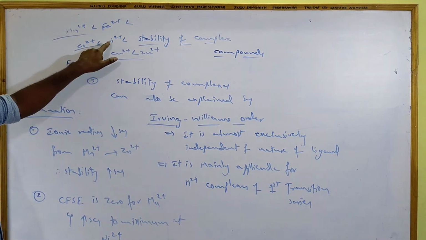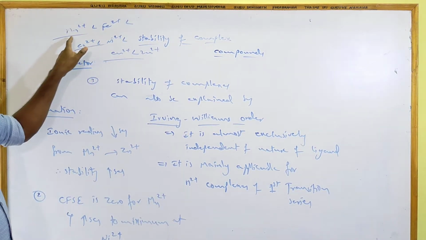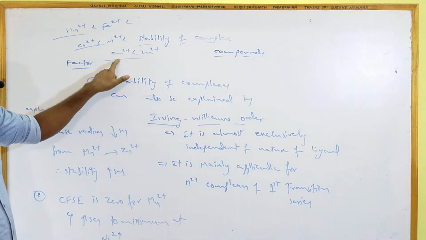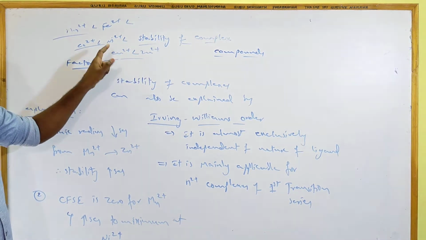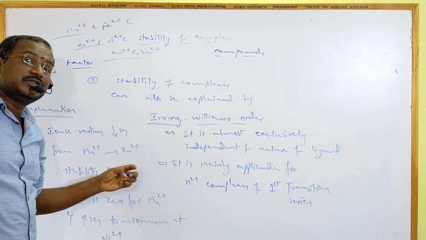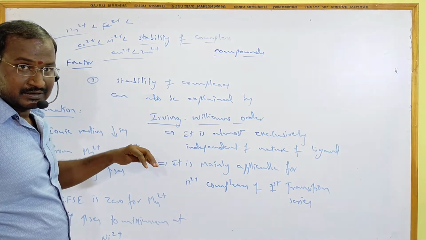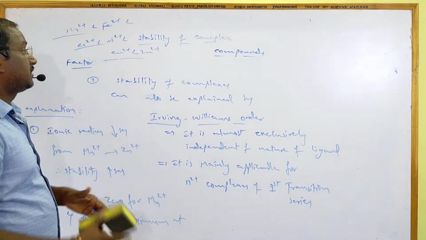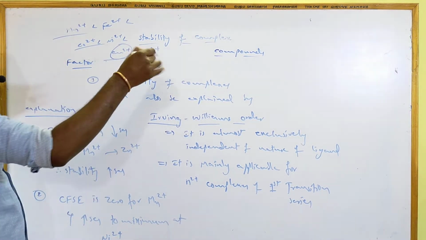Here, very important: the stability is increasing from here to here only, not for these two, but they are more stable than nickel. For that we have another reason, which we call Jahn-Teller distortion. Let me discuss that later.